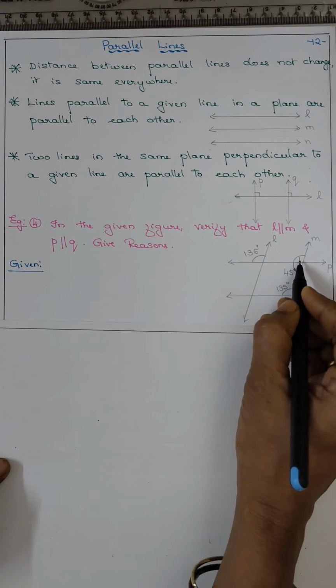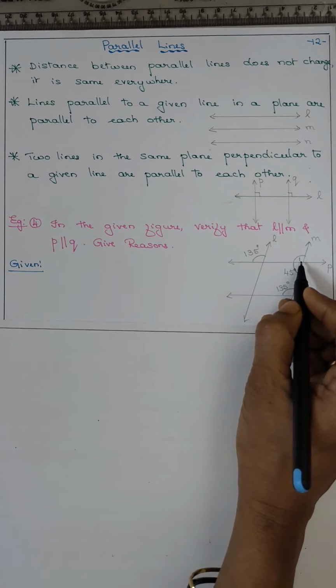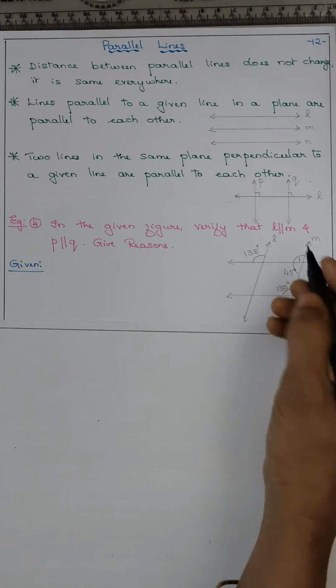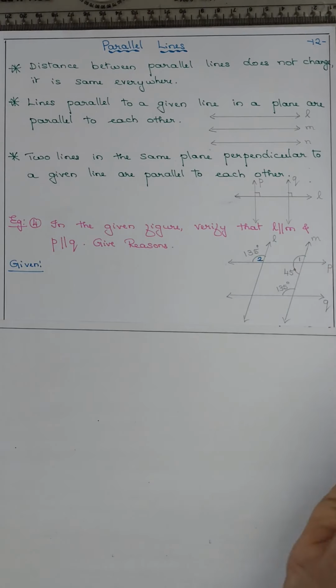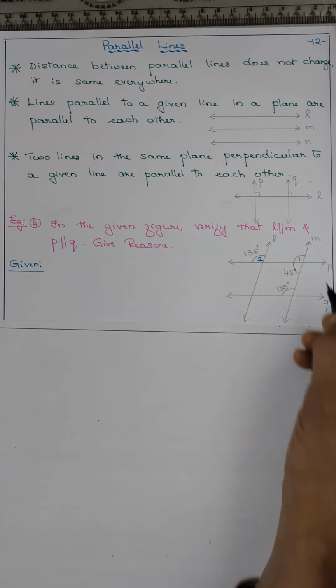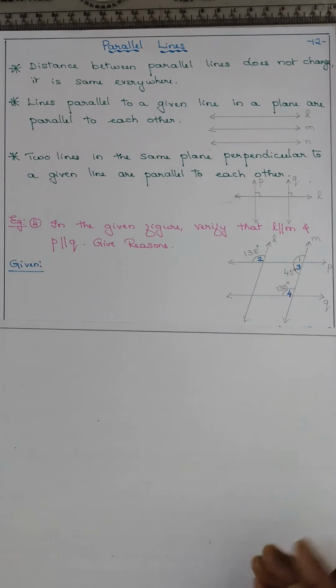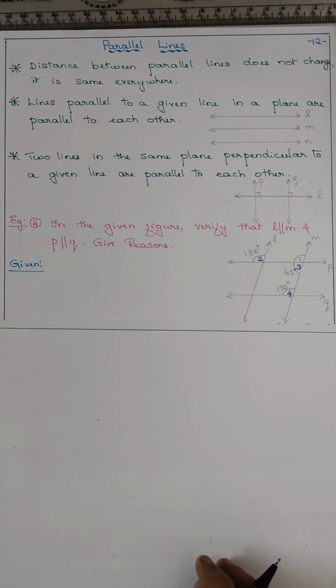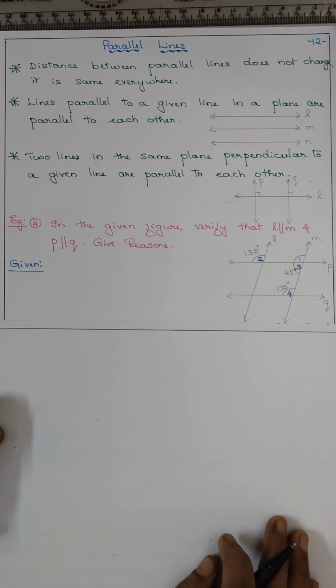Already this angle they have called 1. Now this we give as angle 2. We will name it. And this as angle 3 and this as 4. Whenever the names are not given, for our convenience, we have to give names to the angles.